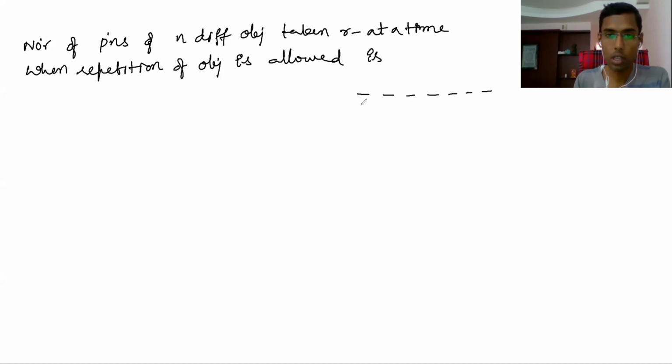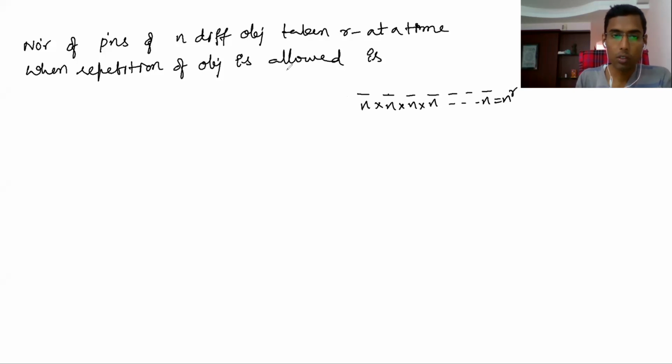First blank, how many ways can you arrange? n ways. Second blank, n ways. Third blank, n ways. Why? Because one object you can take any number of times. Here you arranged one object, and the same object you can take again. So n ways and so on up to r blanks, so n to the power of r.